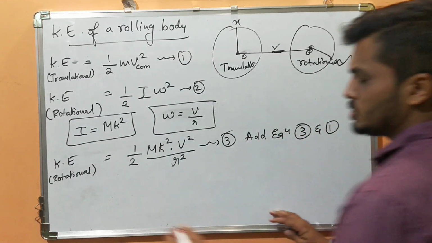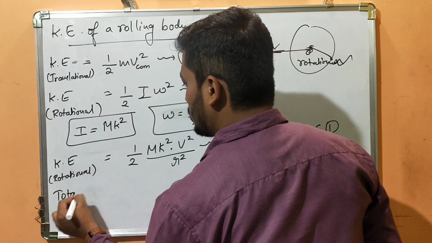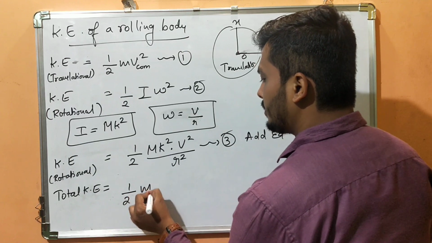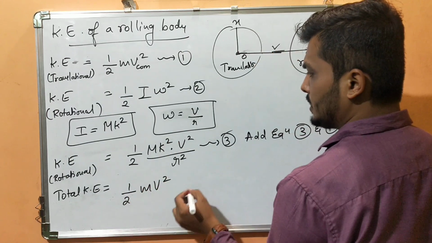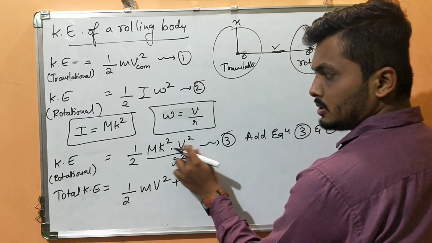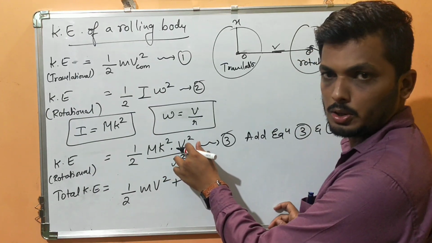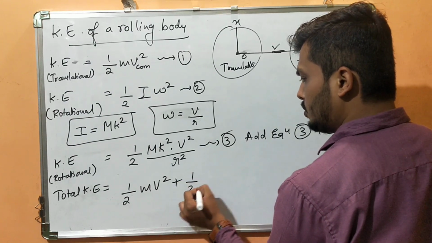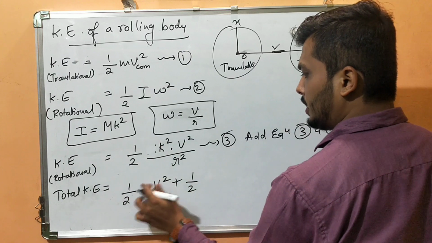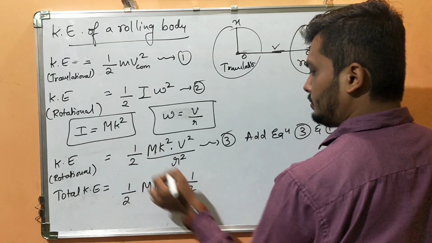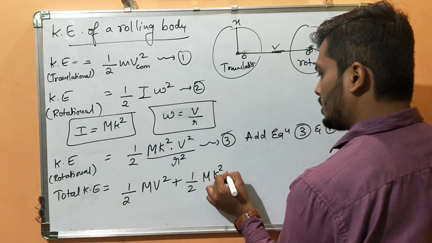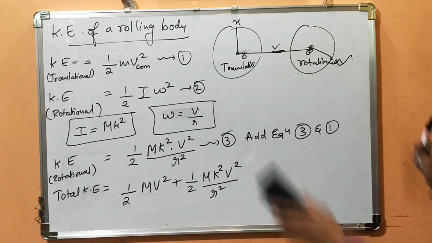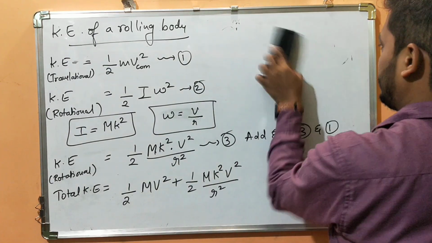Total kinetic energy is half mv square of the center of mass plus, taking this k, which is also about the center of mass since I am considering the radius of gyration here, 1 by 2 capital M k square v square by r square. Is it right? Okay.